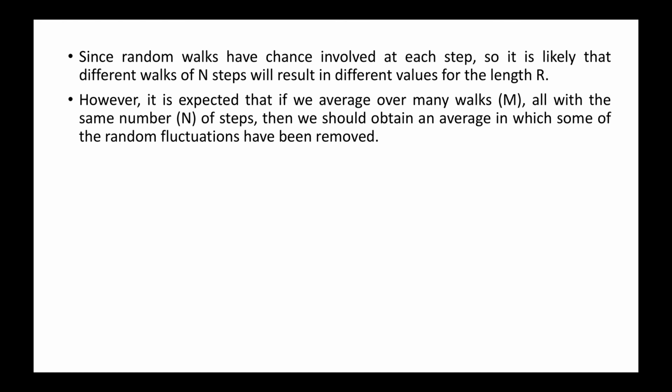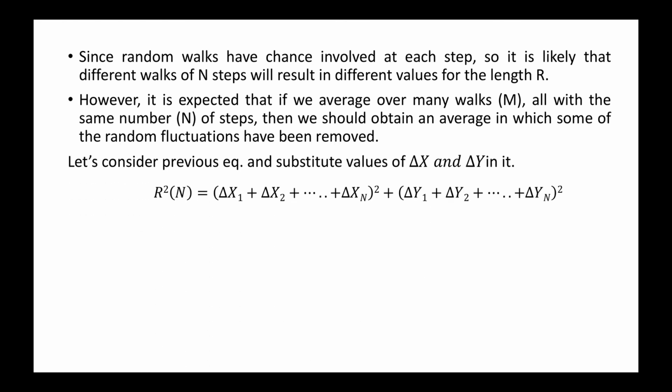Okay, and after averaging all the values, you can take the square root. So you get the root mean square value of the average. So this is how the average can be obtained in this case. Now let us consider the previous equation and substitute the values of delta x and delta y in it.